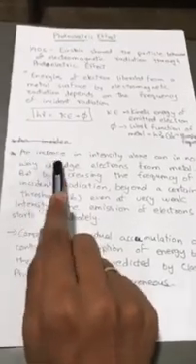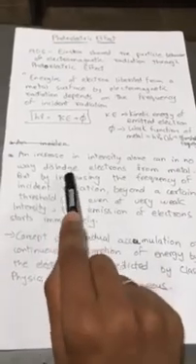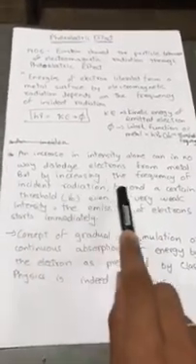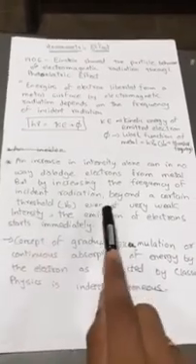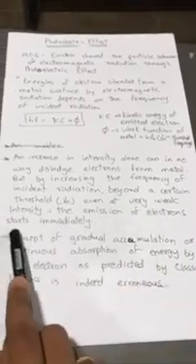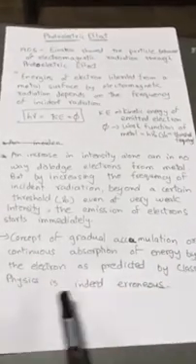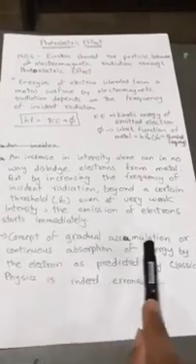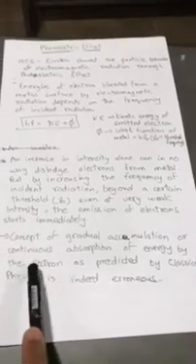An increase in intensity alone can in no way dislodge electrons from the metal, but by increasing the frequency of incident radiation beyond a certain threshold, even at very weak intensity, the emission of electrons starts immediately. By all this, the concept of gradual accumulation or continuous absorption of energy by the electron, as predicted by classical physics, is indeed erroneous.